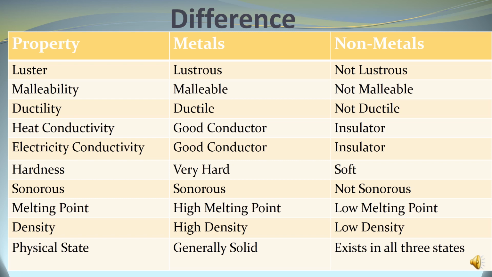Next, melting point. Metals have a high melting point and non-metals have a low melting point. Next, density. Metals have high density, non-metals low density. Next, physical state. Generally metals are solid, and non-metals exist in all three states, meaning solid, liquid and gas. This is all about the physical properties of metals and non-metals.